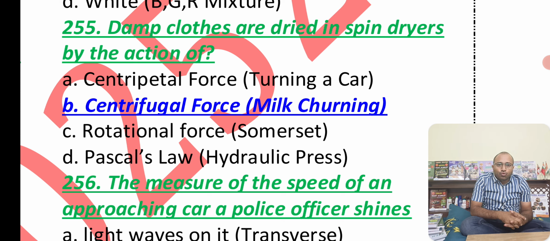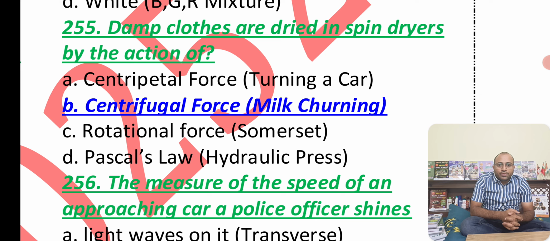We have damp clothes dried in spin dryers by the action of centrifugal force. In a washing machine, we put our clothes, whatever the wet clothes, and they get dried because of the centrifugal force. This type of centrifugal force you will find in milk churning also. So we know how we churn the milk. In that also we can directly see the centrifugal force.